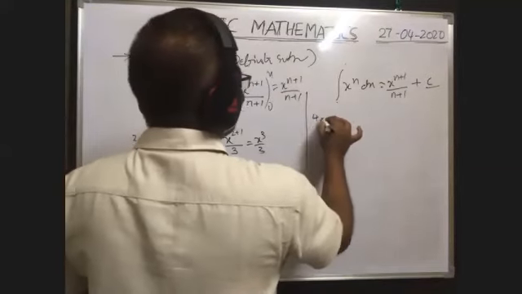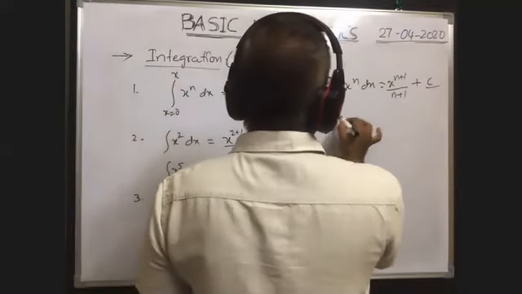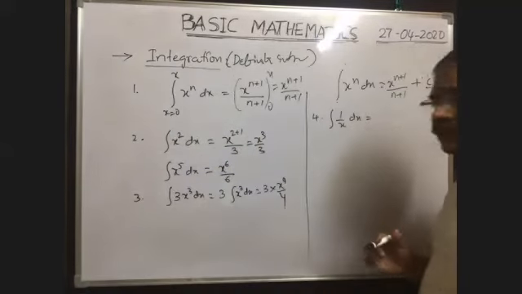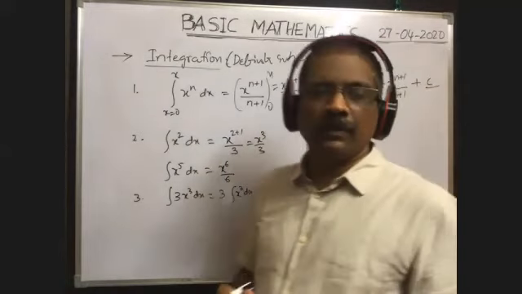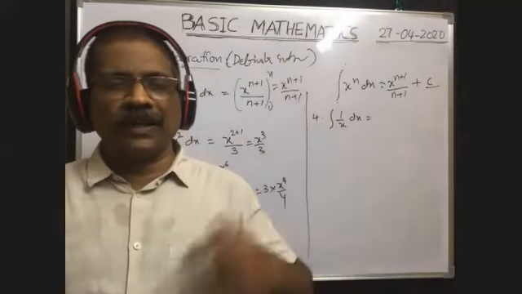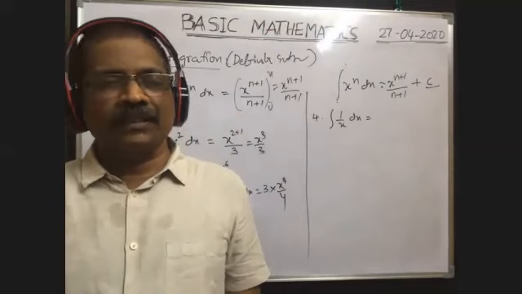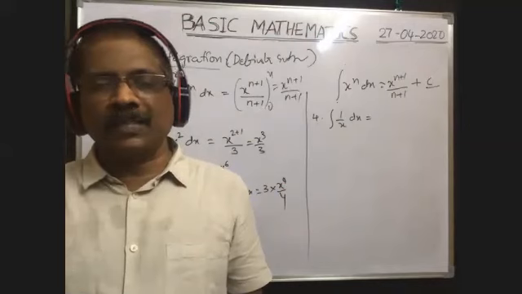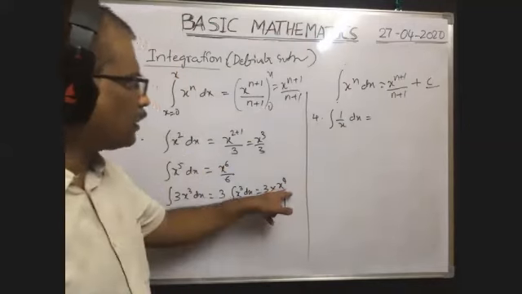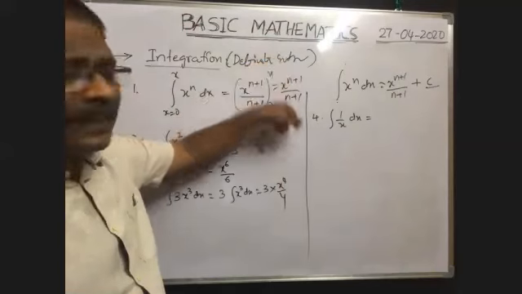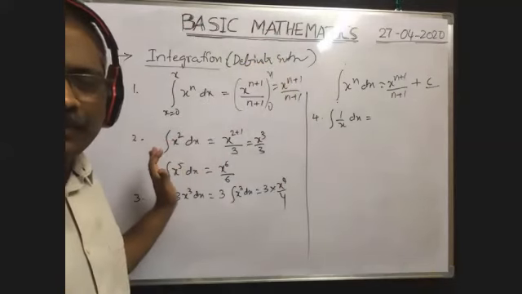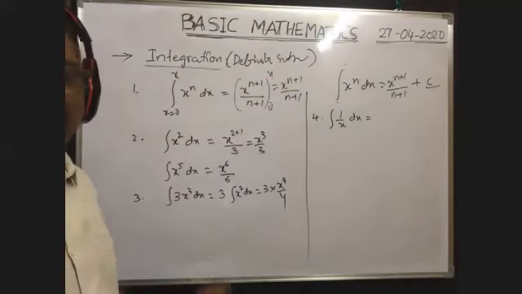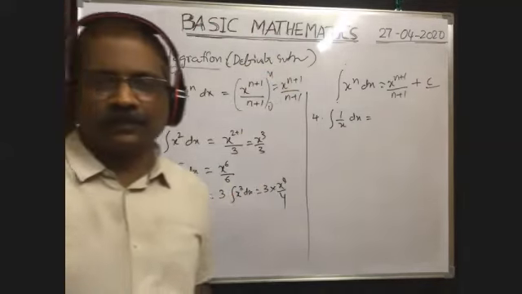Similarly, the fourth one: integral of 1 by x dx. Which function, when you differentiate, will give you 1 by x? Already I said d by dx of log x is equal to 1 by x. Here we need not write plus c because we are discussing definite integration only. Limits are there. That's why I did not write plus c.